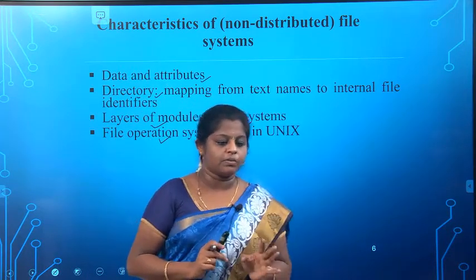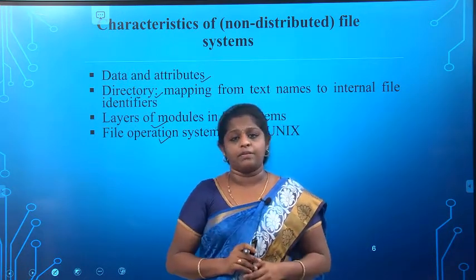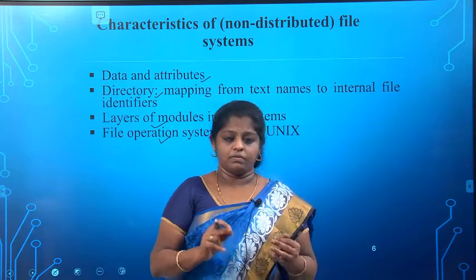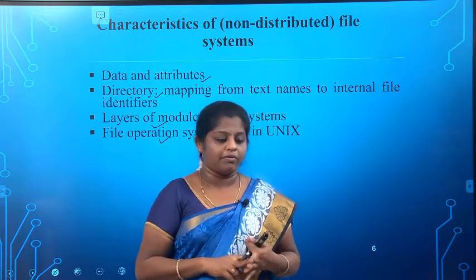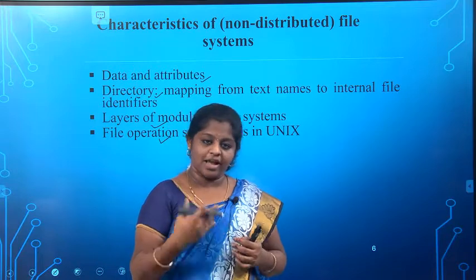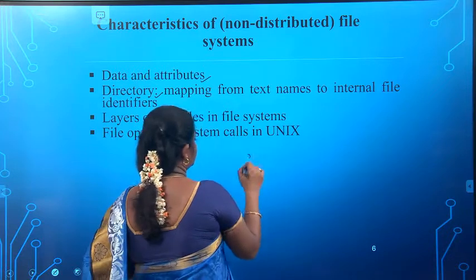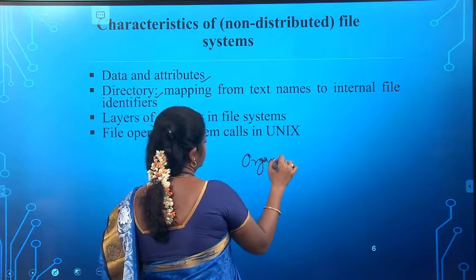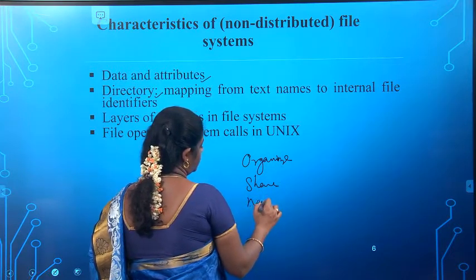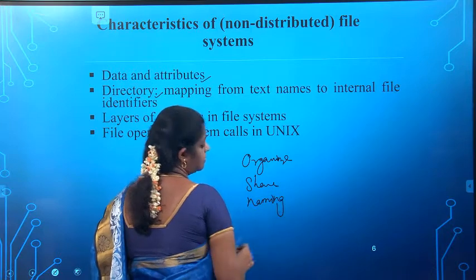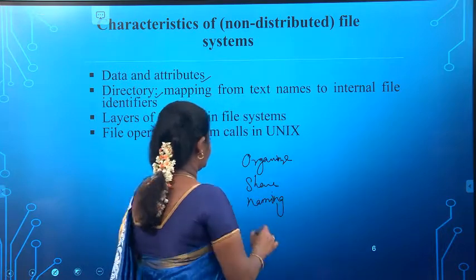First we'll see what the file system is responsible for. Generally, what is the file system responsible for? Organizing the files, storage of files, retrieval of files, naming the files, sharing the files and protection of the files.